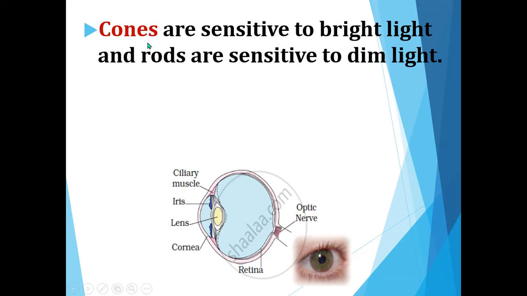These cones are sensitive to bright light and rods are sensitive to dim light, which are present in the retina.